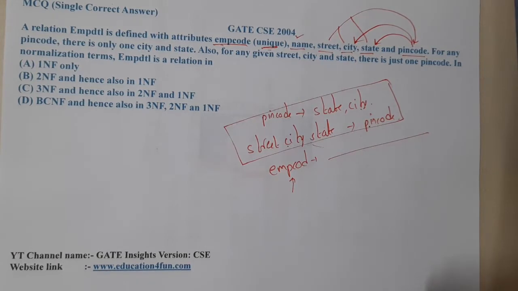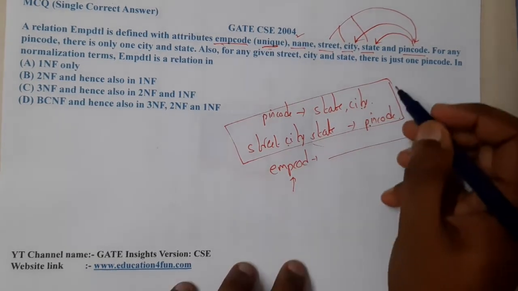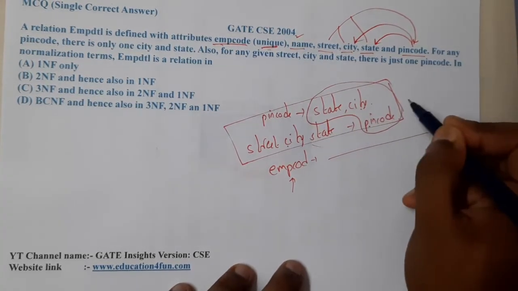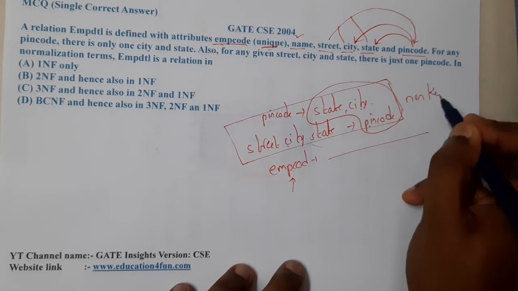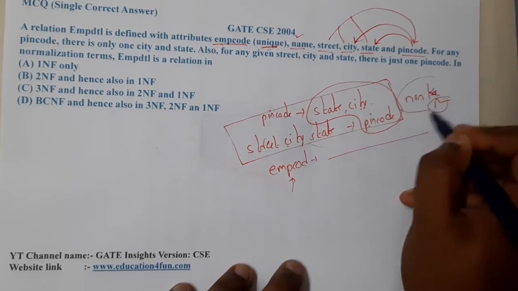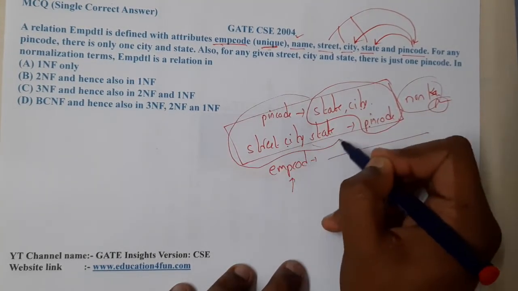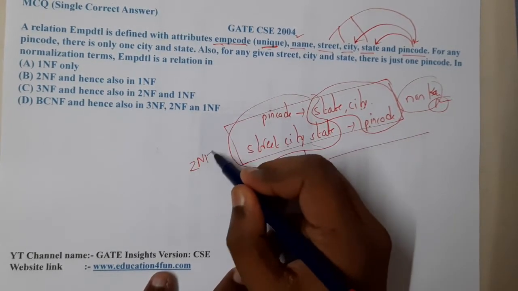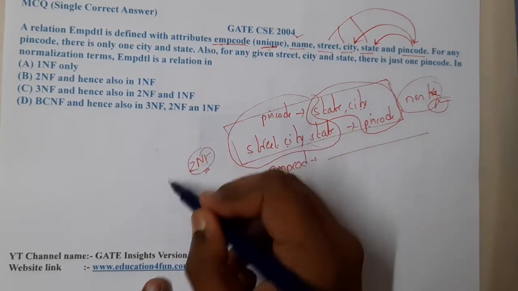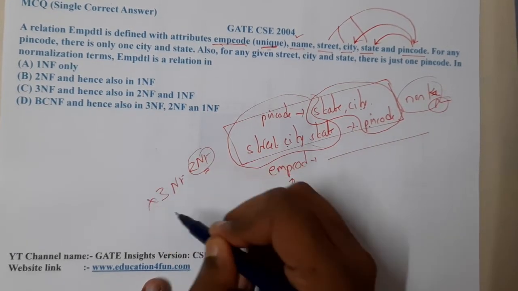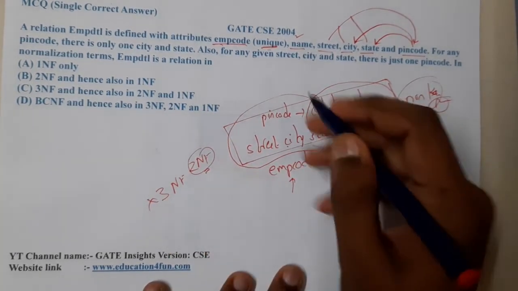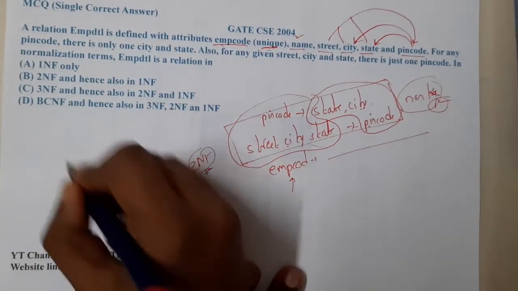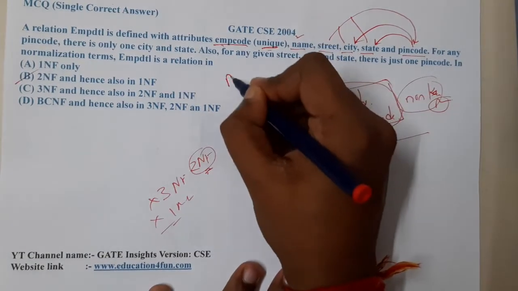One more important thing here: these three items will be non-key attributes, or non-prime attributes to be clear, and this is also a non-prime attribute, right? It is not a part of the key, so we can conclude that this is in 2NF. Because there is a transitive dependency, it is not 3NF, and as it does not have any partial dependency, it is not 1NF either. So the only possibility is that it is 2NF. So option B is the correct answer.